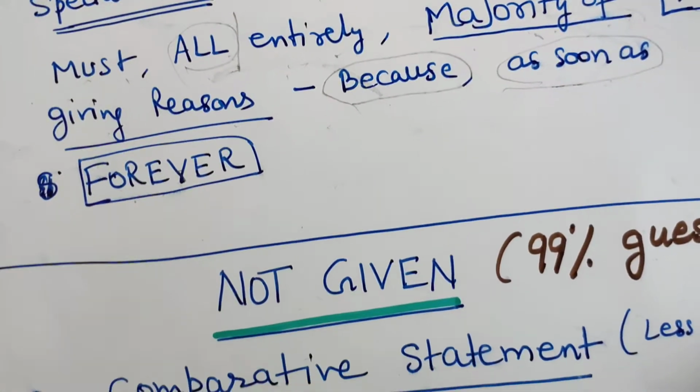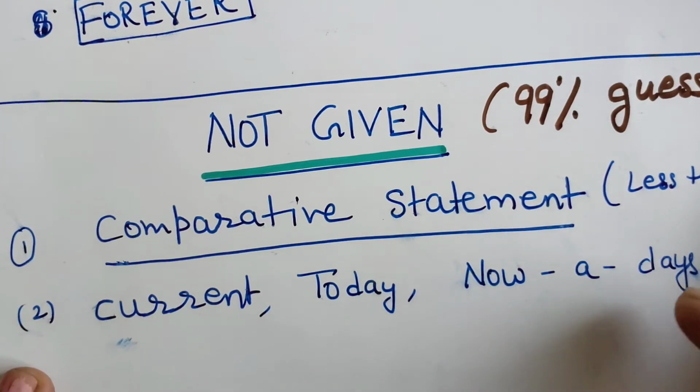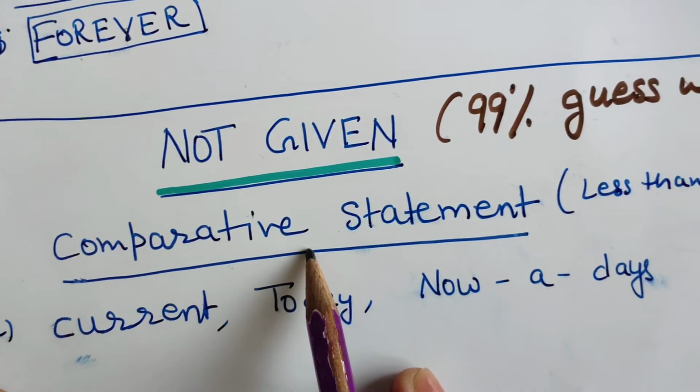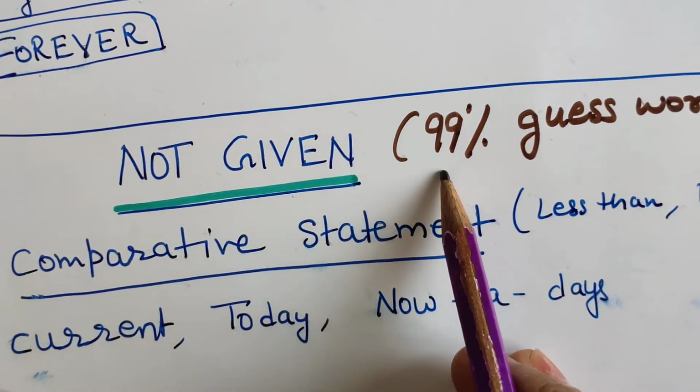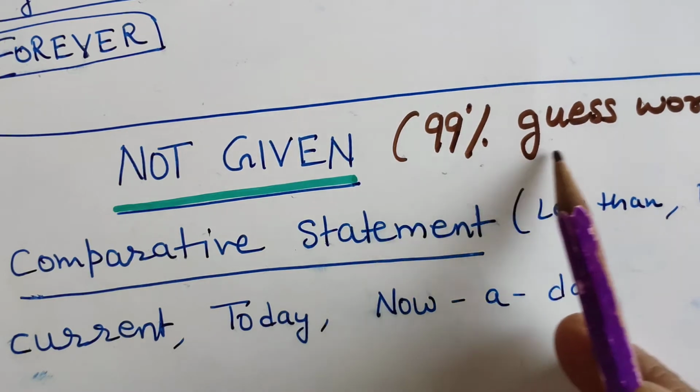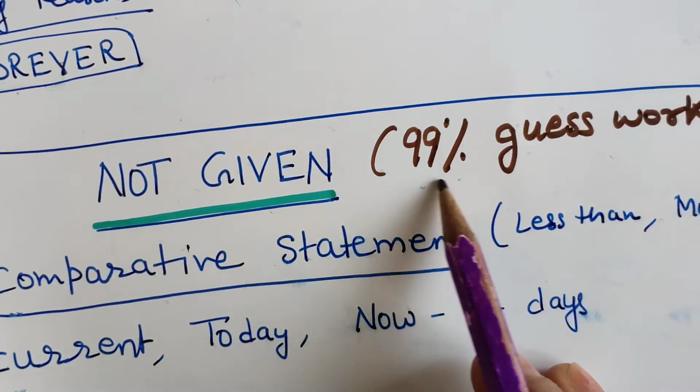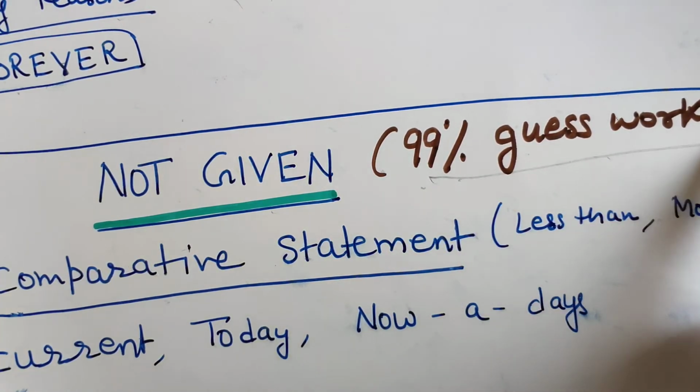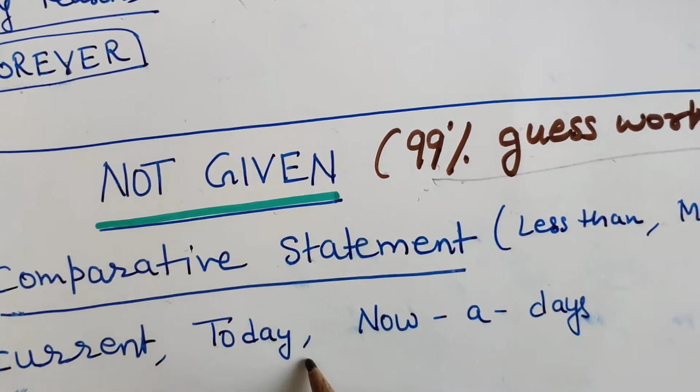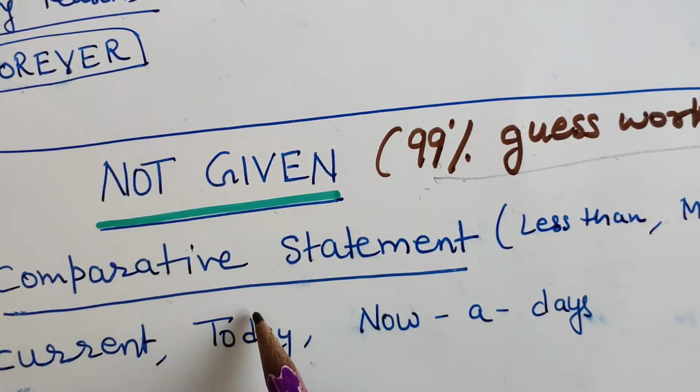Okay, let's move on to the next type of questions. We have not given. Again I'm telling you, it's 99% guesswork, but 99% it is a correct guess.